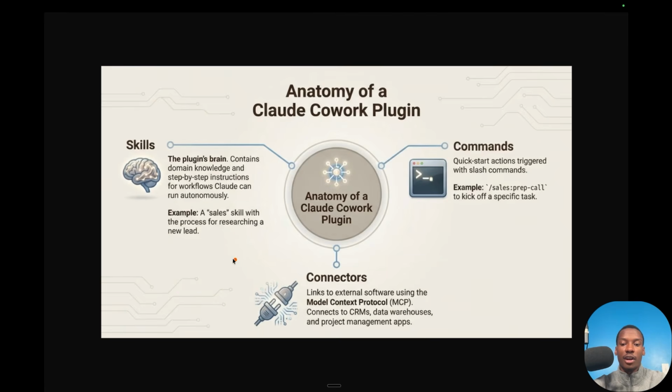The last thing we have are connectors. And this leverages Anthropic's protocol for connecting language models to outside tools called MCP, Model Context Protocol. That just means that we're using this protocol to connect our language model to outside tools and outside information. So those are the main 3 components of a plugin. We have our commands, we have the skills file, and we have the connectors as well.